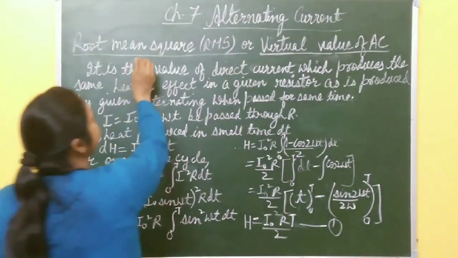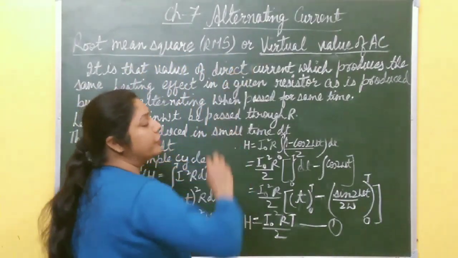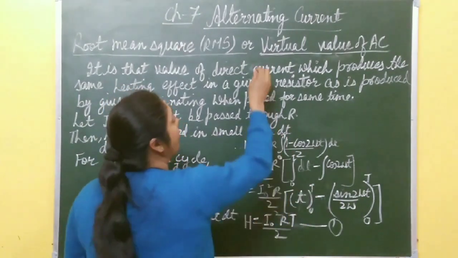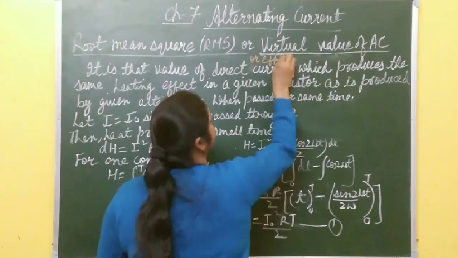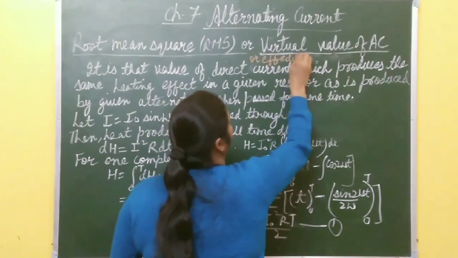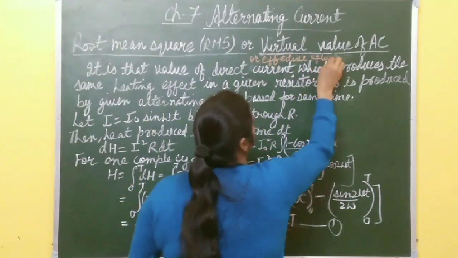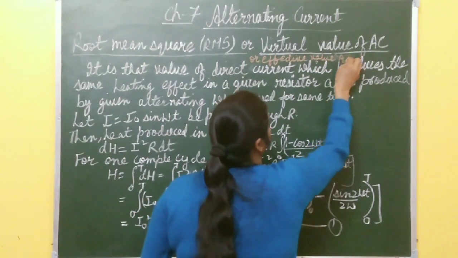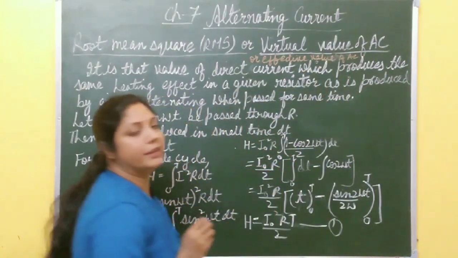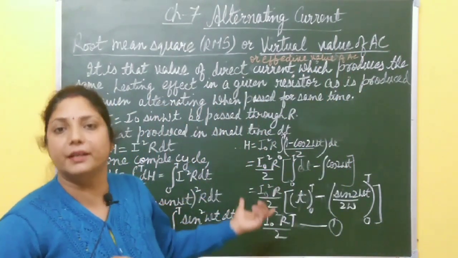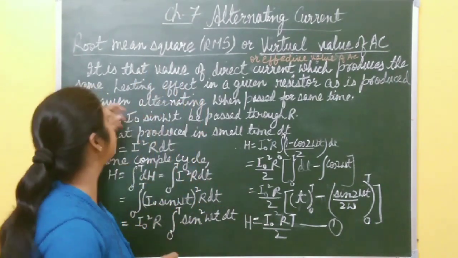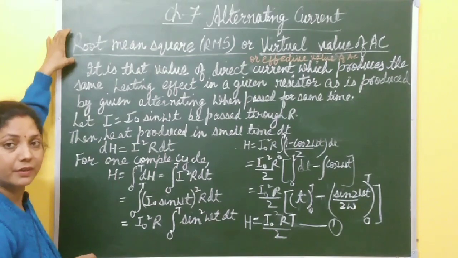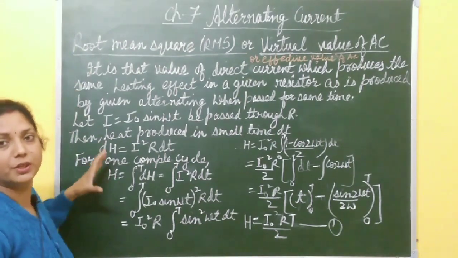Now the next one is root mean square or virtual value of AC, or you can write effective value of AC. All three are the same: RMS value, virtual value, or effective value of AC. What is this RMS value of current? This topic is very important. You must know the definition of this RMS value of AC and the expression for it.